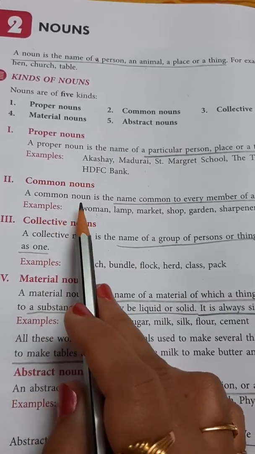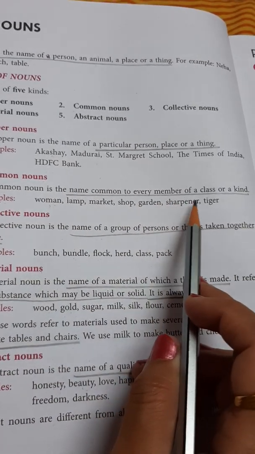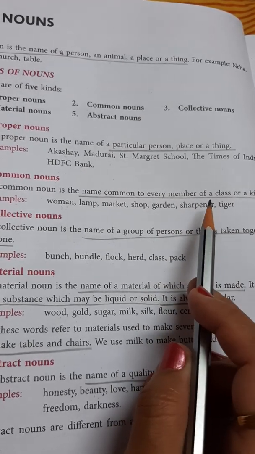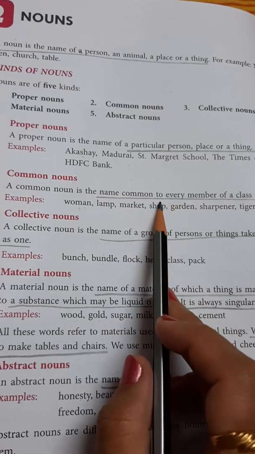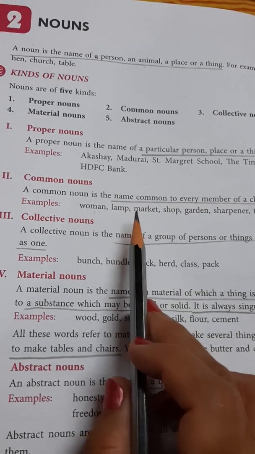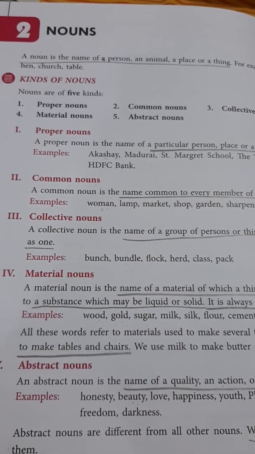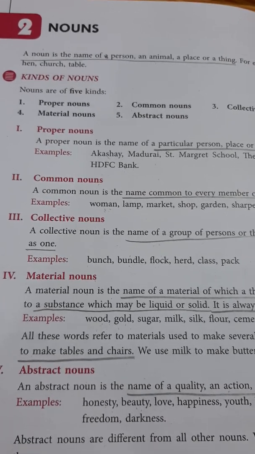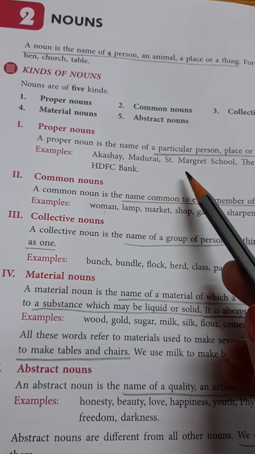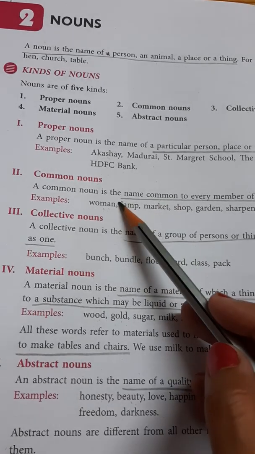Now come to the second type of nouns. The second type of nouns are common nouns. Now what is a common noun? A common noun is the name common to every member of a class or a kind. Means if we take a group or a class, then that particular name will be common to that whole group. For example, if I take boys of class 6th, then boy will be a common noun. Fine. And if I take market, then you can talk about any market, not a particular one. If you talk about a particular market, then it will come under proper noun. But if you write down just market, it will come under common noun.